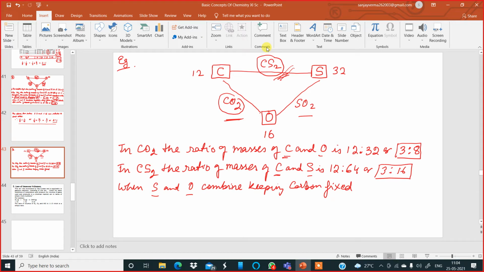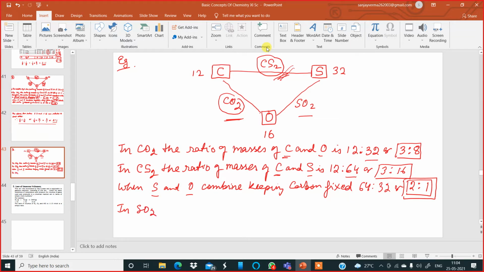When sulfur and oxygen combine, keeping carbon fixed, what happens over here? What is the ratio in which sulfur and oxygen combine? Is it coming to 64 by 32, or is it equal to 2 is to 1? Yes, sir, it is coming 2 is to 1.